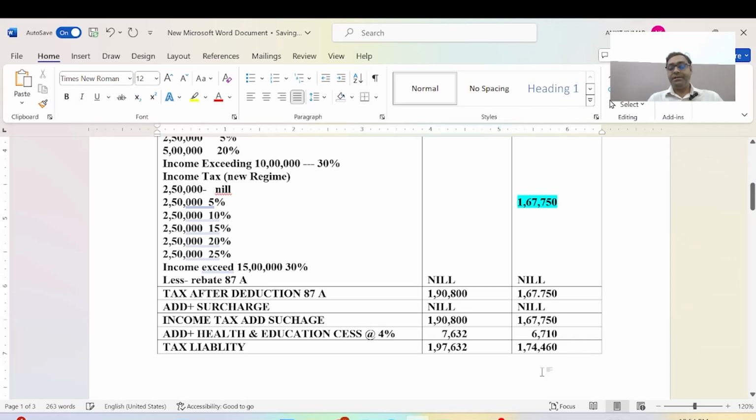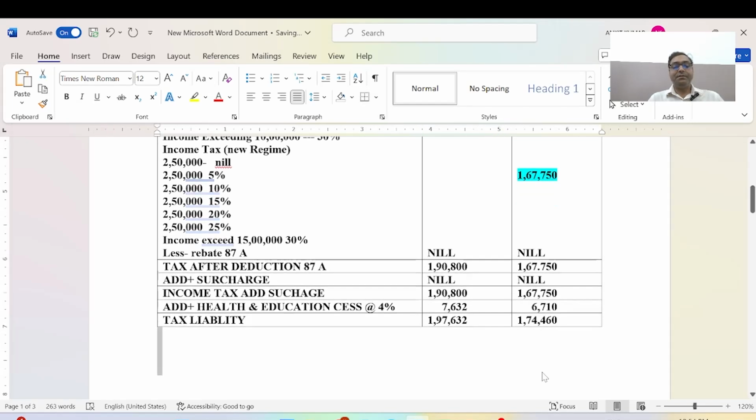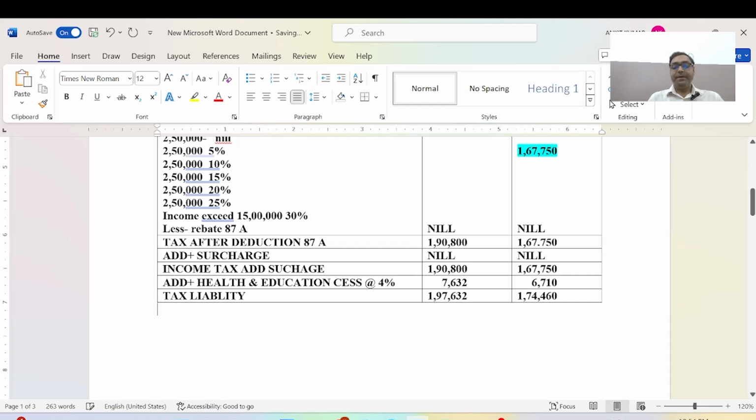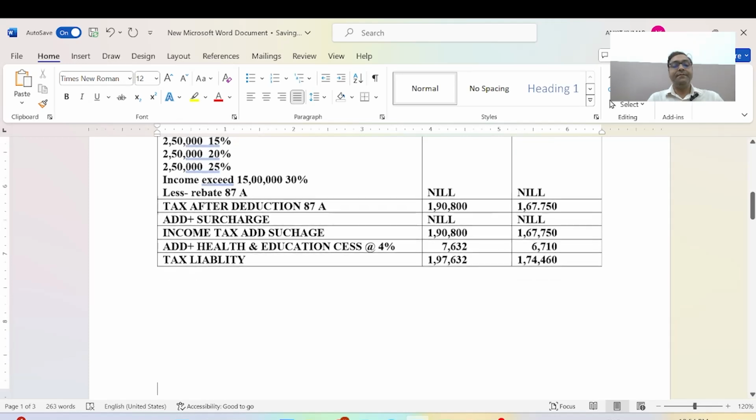And now after these calculations, we have reached the amount of tax payable by Mr. Anil.